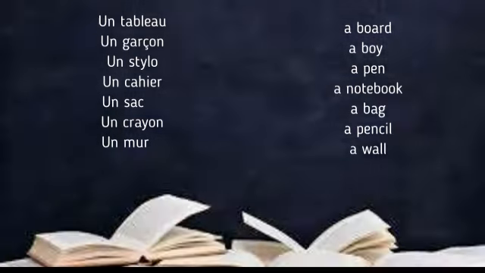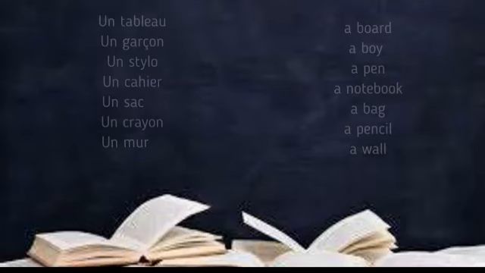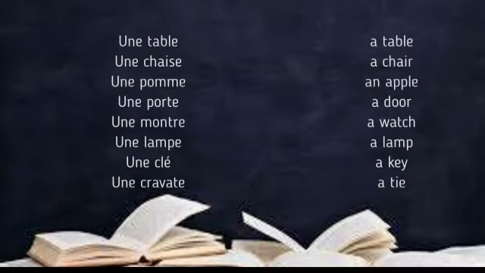Now let's take examples with indefinite article une. So let's start. Une table, a table. Une chaise, a chair. Une pomme, an apple. Une porte, a door. Une montre, a watch. Une lampe, a lamp. Une clé, a key. Une cravate, a tie. So friends, please notice one thing. All these nouns are ending with E. And yes, they are feminine. So that's why we have put the article une before these nouns.